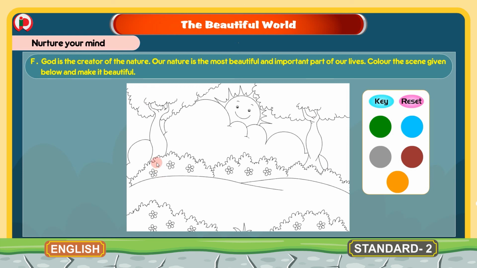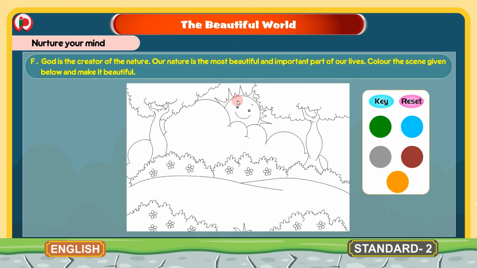God created nature, and nature is the most beautiful and important part of our lives. What does nature consist of? Nature consists of trees, sky, mountains, oceans, lakes, sun, moon and the stars. These are all found in nature.